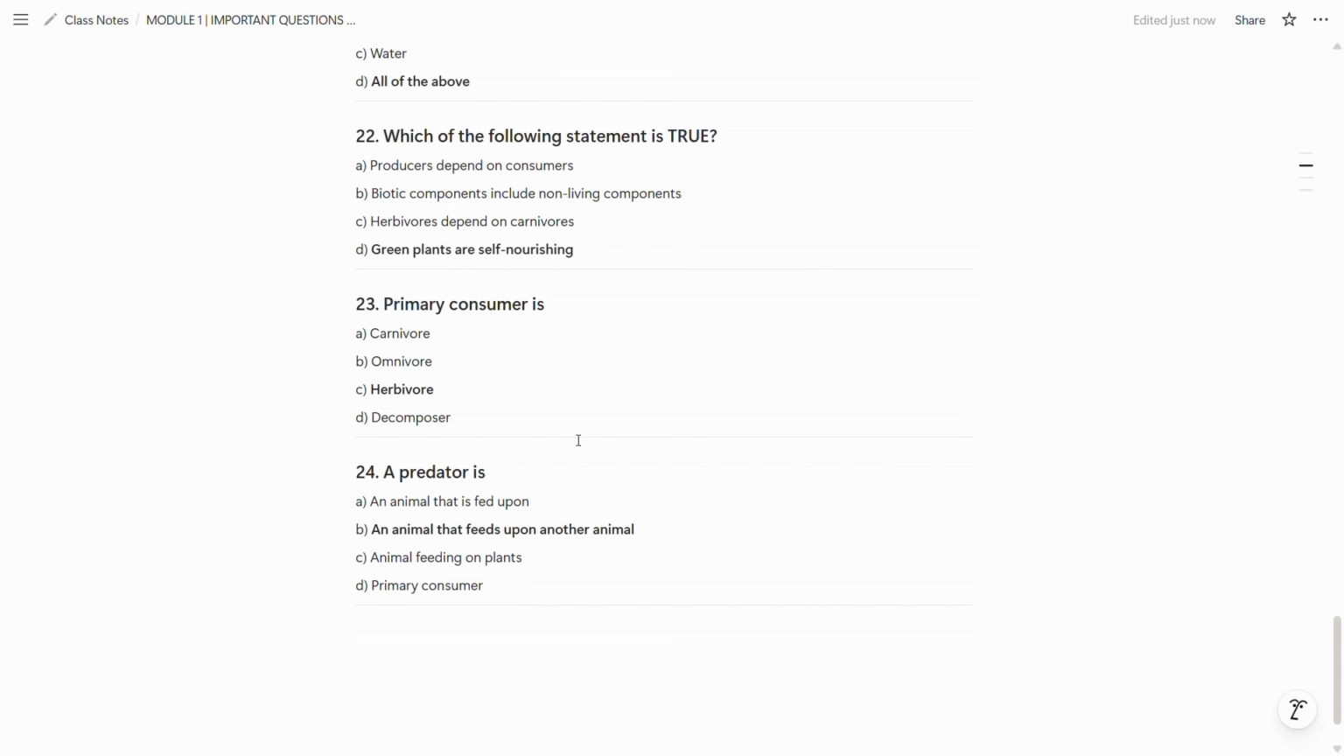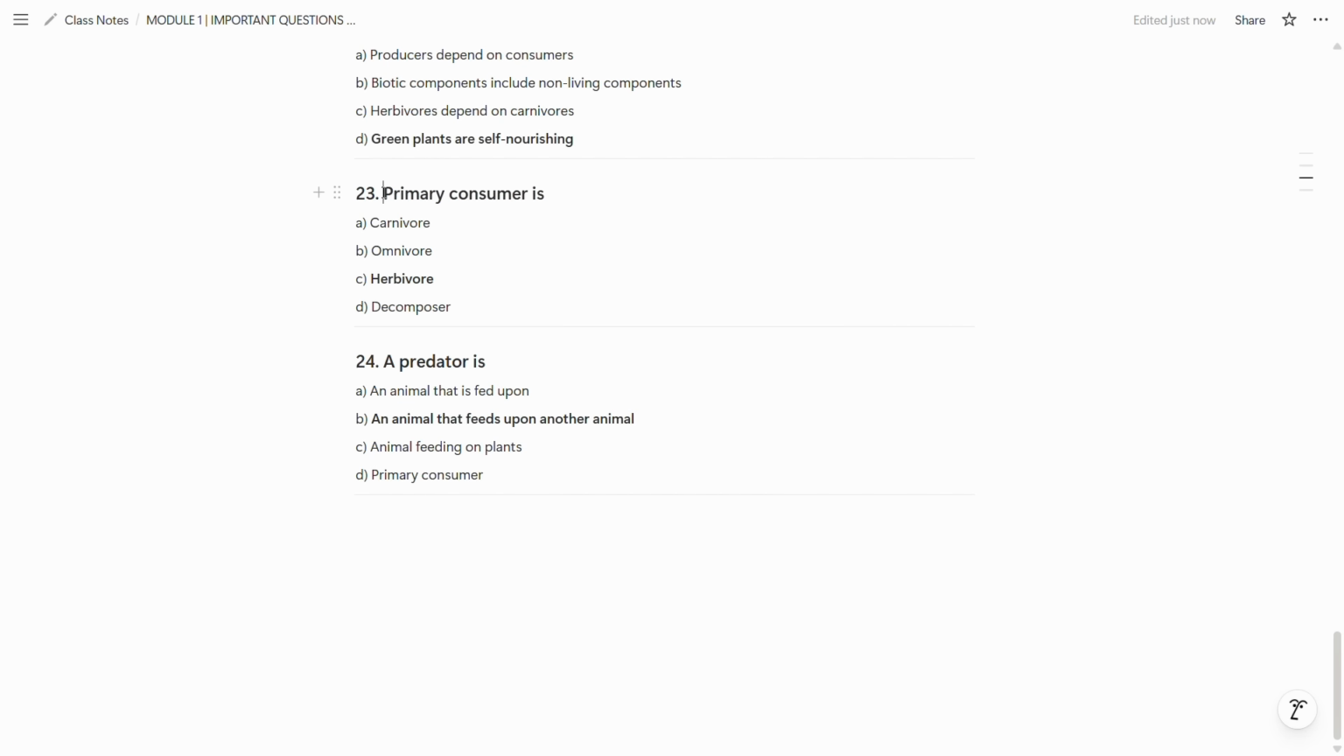We already know that. Now coming to 23rd question, which is, primary consumer is herbivorous. So C option is the correct answer. Now the 24th question is, a predator is an animal that feeds upon another animal. So option B is correct.